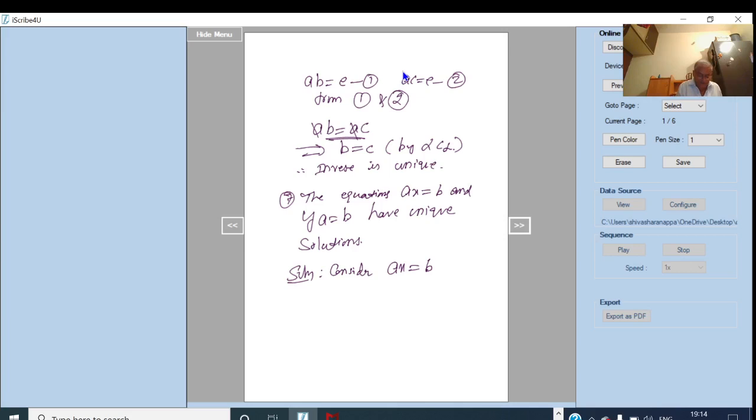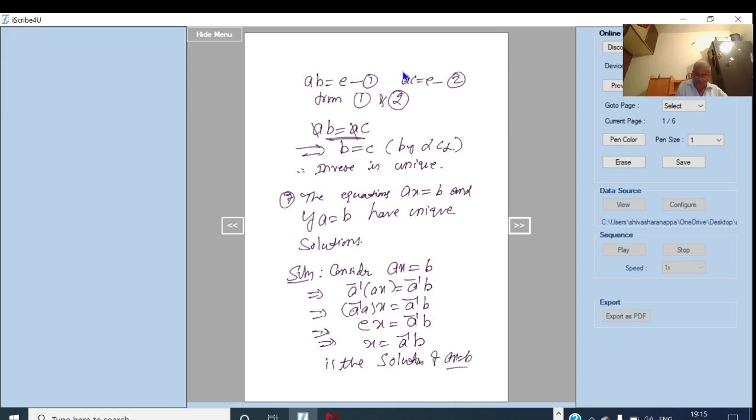Therefore A inverse exists. Then operating by A inverse on both the sides, A inverse into Ax equal to A inverse into B, and this implies A inverse A into x is equal to A inverse B, and this implies Ex is equal to A inverse B. That is, this implies x is equal to A inverse into B. Okay, this is the solution of Ax equal to B.